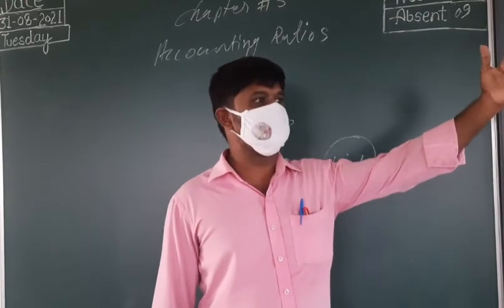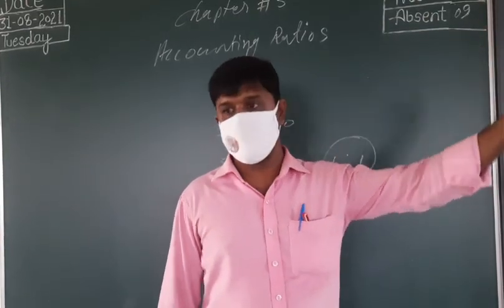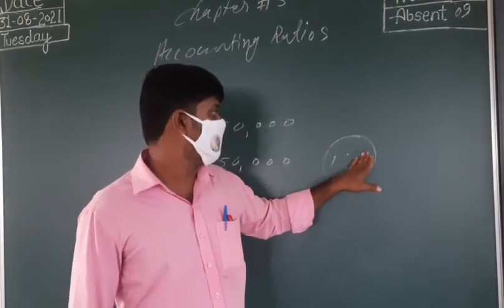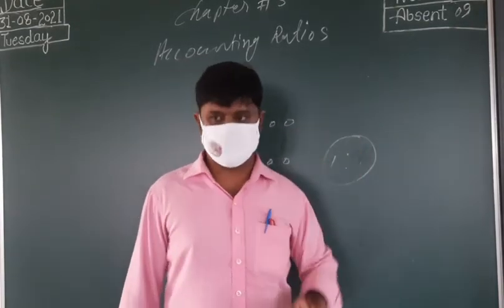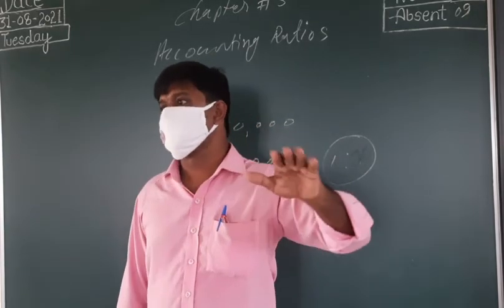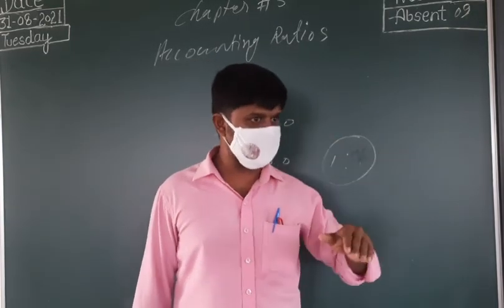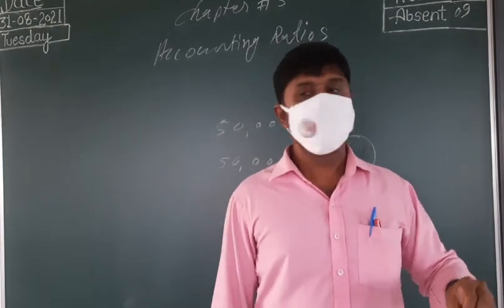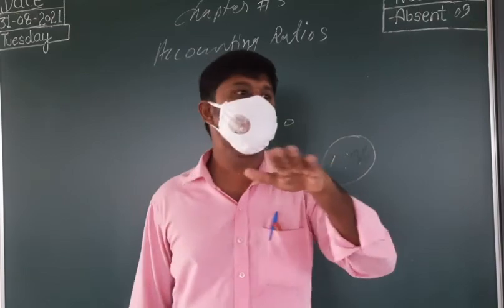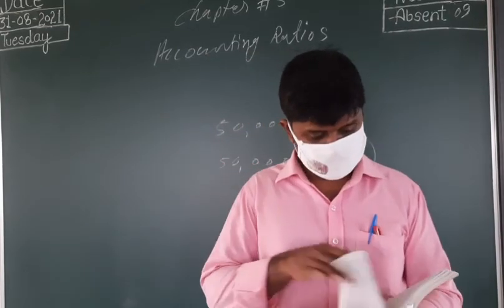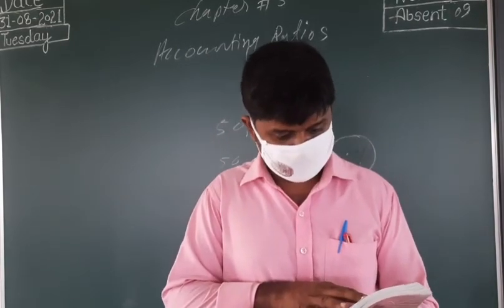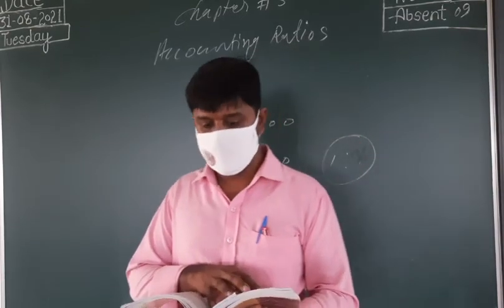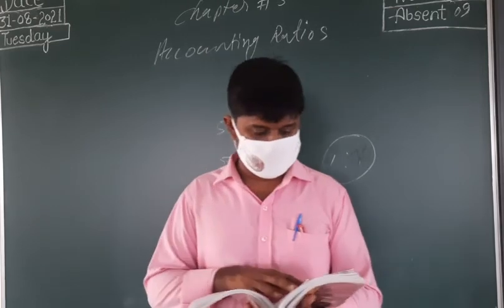But if we move to Delhi, 1:2 may be the best. That means there is no standard for accounting ratios; there is no common standard, and even their definitions do not have a common standard.